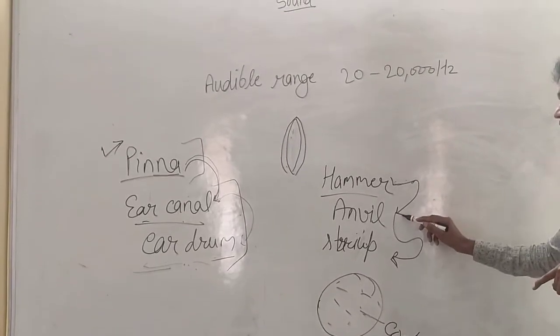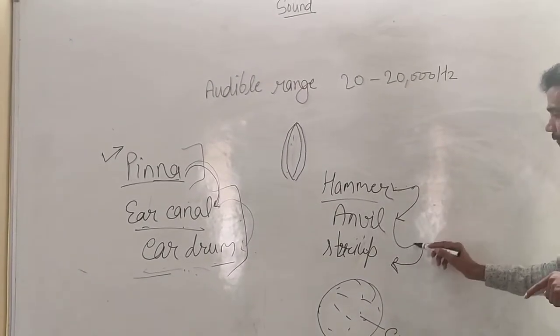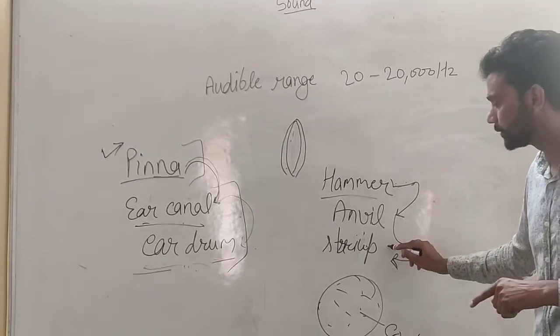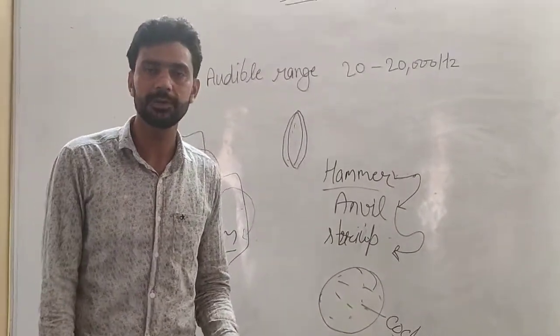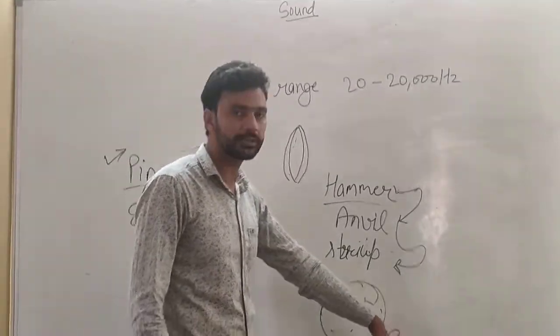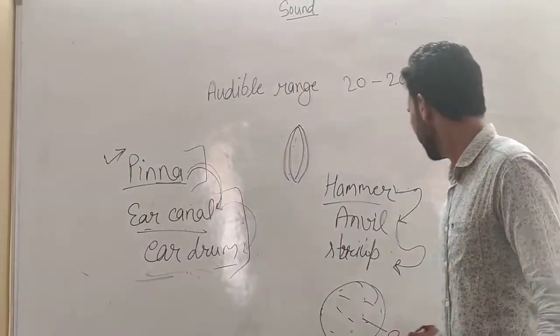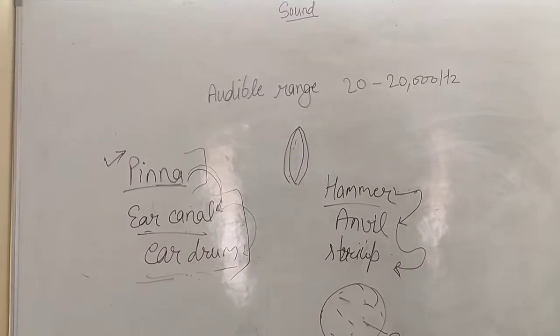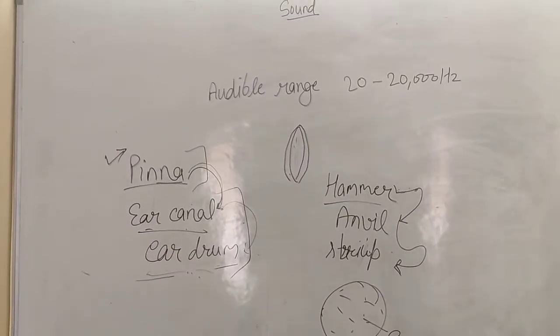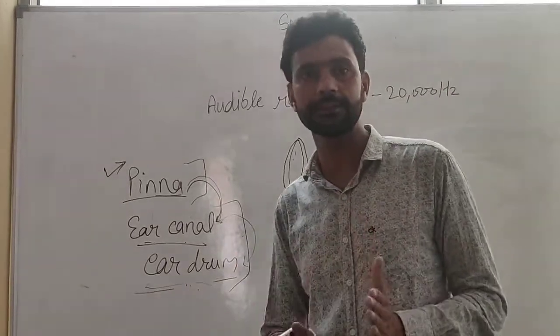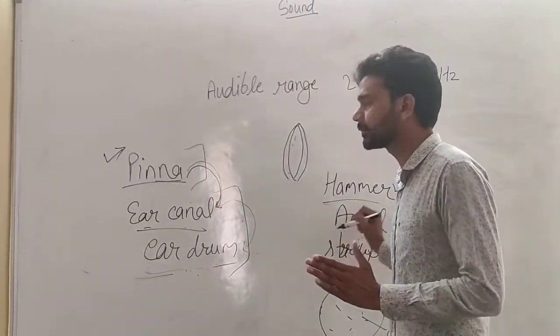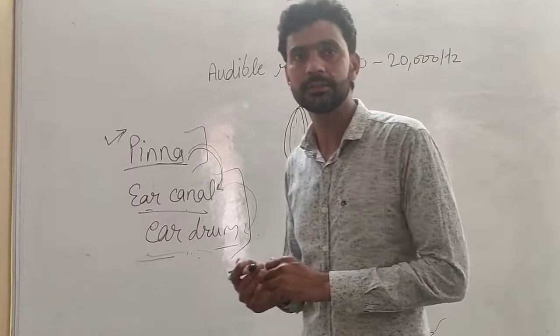From the hammer, the vibration reaches the anvil. From the anvil, the vibration reaches the stirrup. After the stirrup, the vibration reaches the liquid which is present in our ear, and that is known as cochlea. In the cochlea, the vibration is transferred to the brain with the help of sensory nerves, and the brain decides what we have listened to. So in this way, the sound is audible to us.